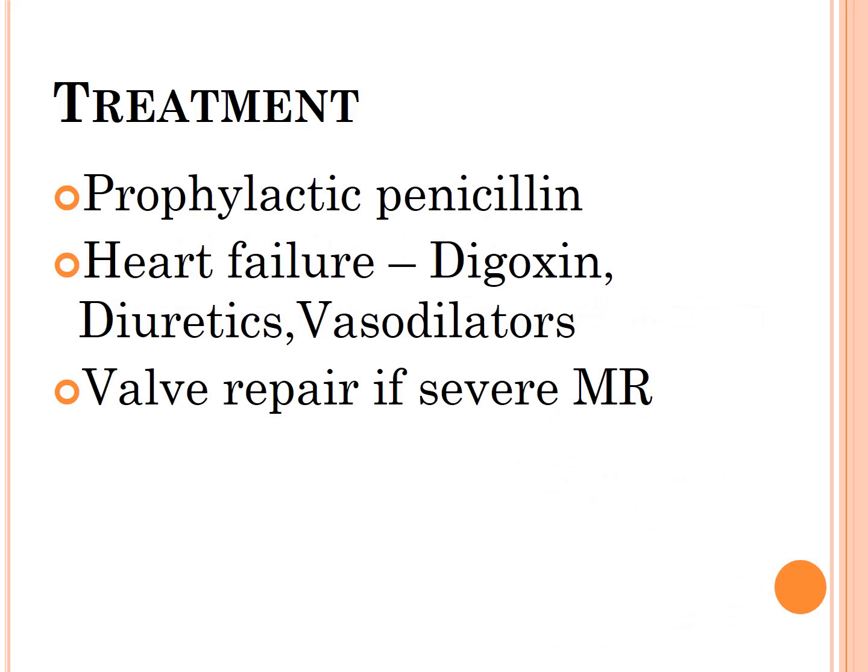Treatment: prophylactic penicillin can be given. For heart failure, digoxin, diuretics, and vasodilators are used, and ultimately valve repair if the MR is very severe. So valve repair, or you can do prosthetic valve implantation also.